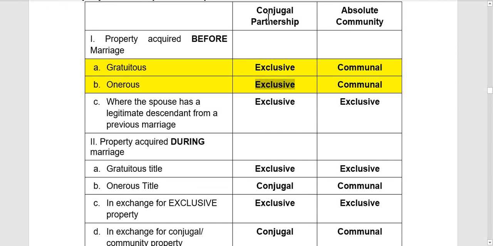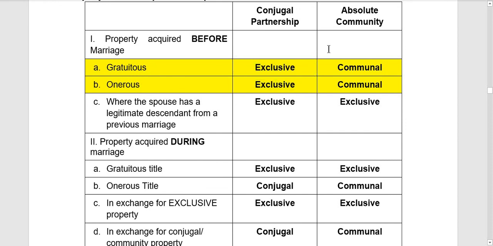So remember na kapag conjugal partnership of gains yung property regime nila, lahat ng properties nila before marriage is part yun ng exclusive property nila. Kaya hindi magmamatter kung gratuitous ba yan or onerous ba yan na na-acquire nila. Okay? Kasi nga, lahat ng properties nila under conjugal partnership of gains, exclusive yon. Lahat ng properties before marriage. Again, it doesn't matter kahit gratuitous or onerous yan.